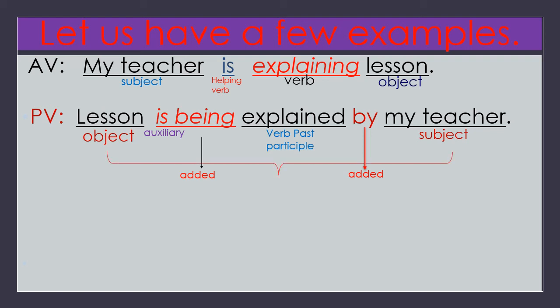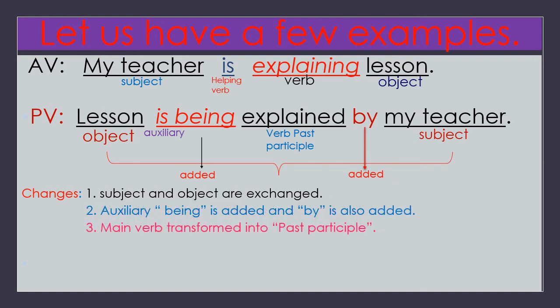Now object and subjects are exchanged. Same changes as in the previous slides. No change in others. Only one thing changes: second one, auxiliary being is added here because helping verb is given. Okay, children?